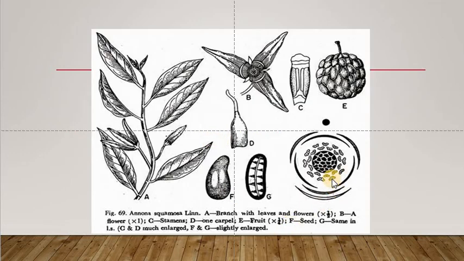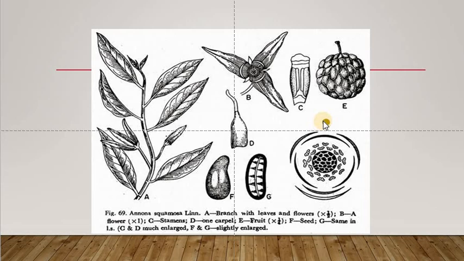And when we draw their floral diagram, it is trimerous. See this diagram. This is the perianth, and the outer three perianth are called sepaloid perianth. In every floral diagram, there are two markings.